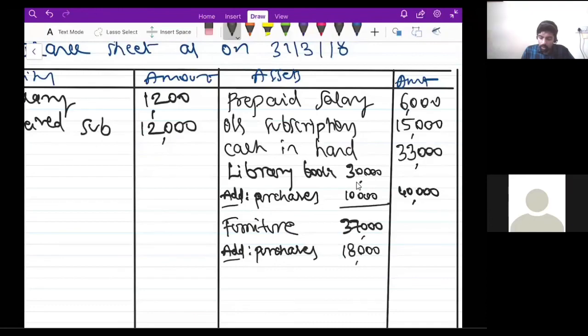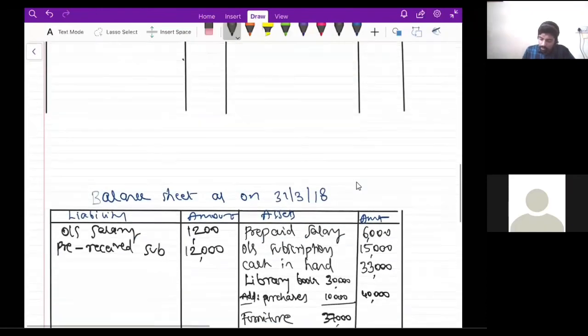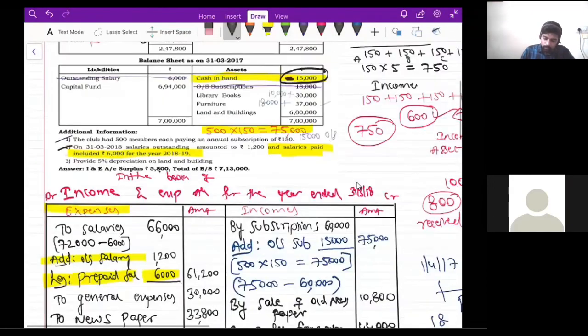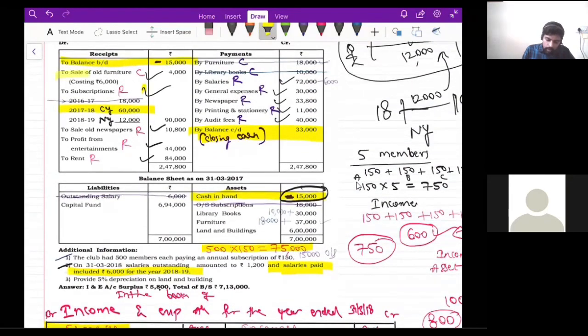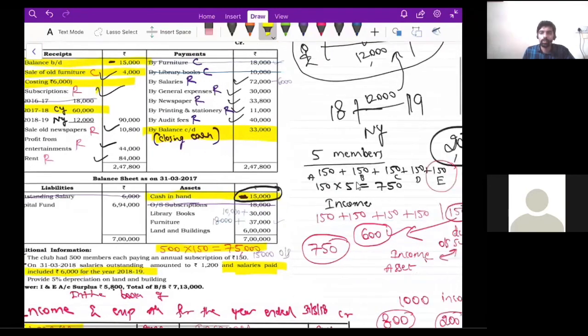Hold on. Don't be in a hurry. Now, please listen to me carefully. See here, receipt side, the second item, sale of old furniture 4,000. In the brackets we wrote costing rupees 6,000. So we have sold 6,000 worth of furniture, right? We have sold 6,000 worth of furniture.